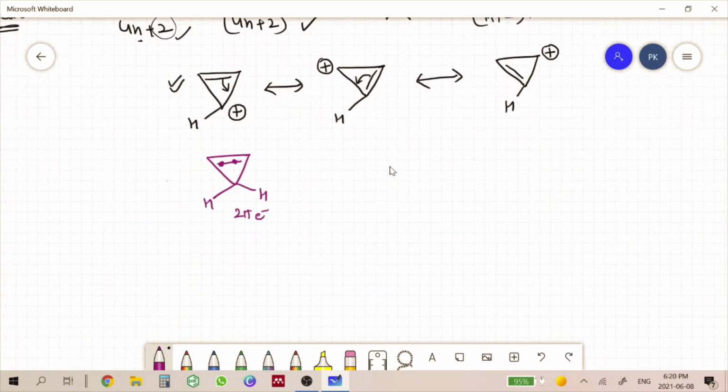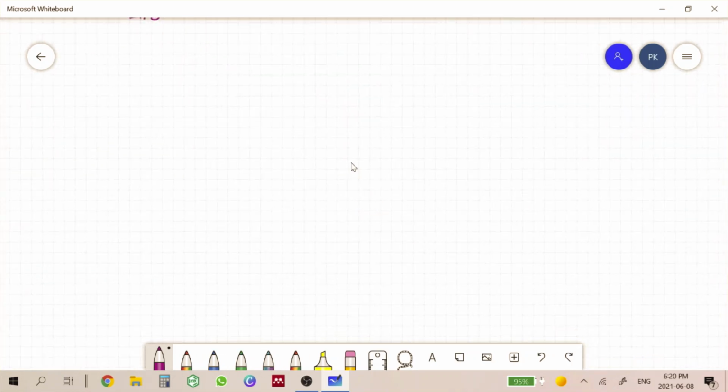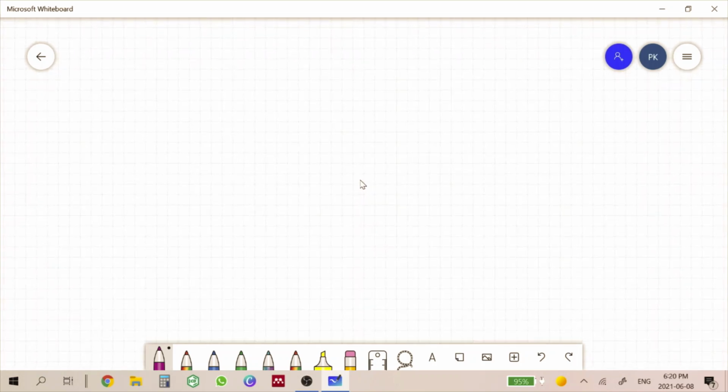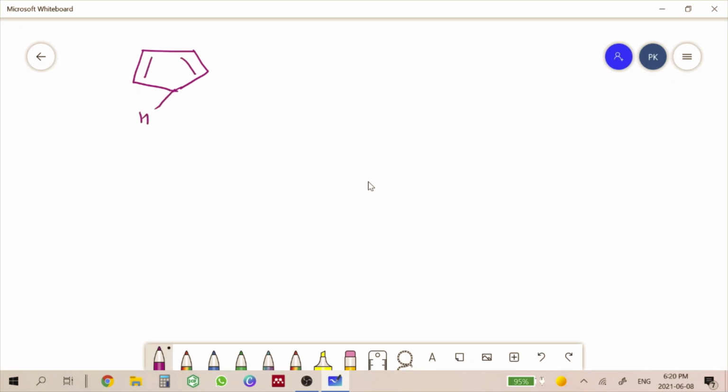Okay. Now let us take the example of another compound. Let us say we have this five-membered ring. We have a negative charge over here.